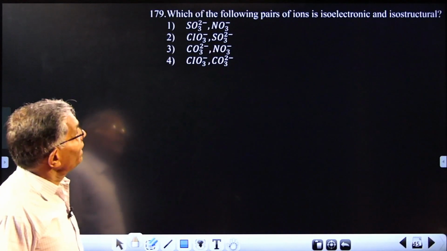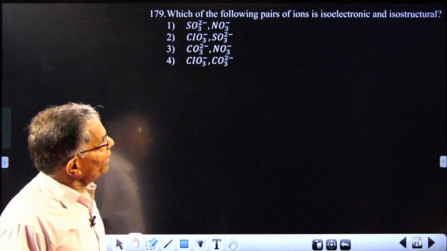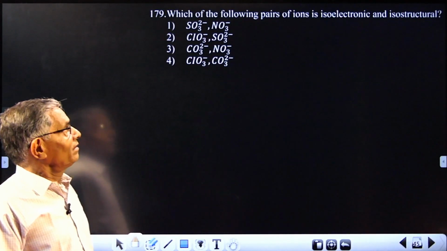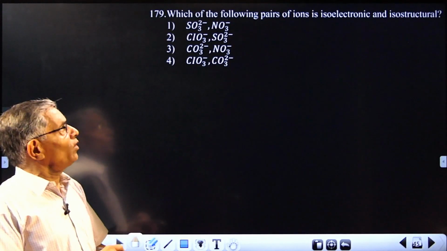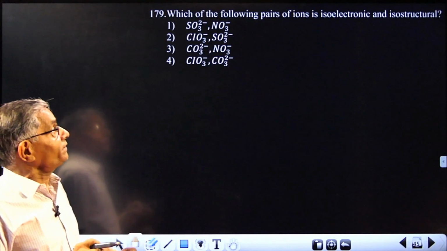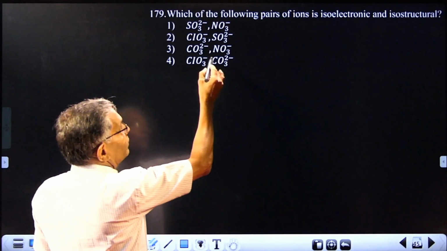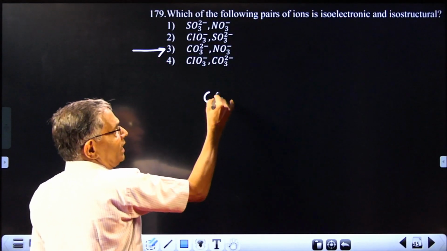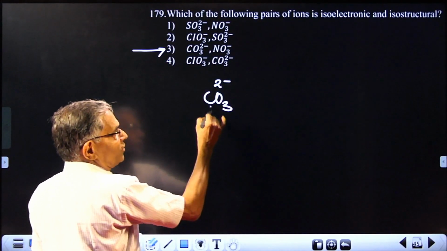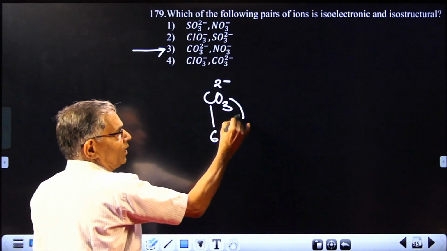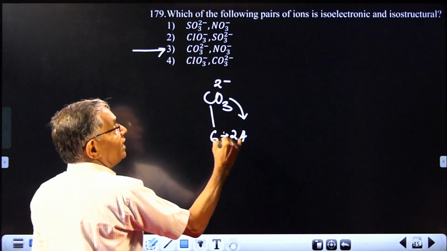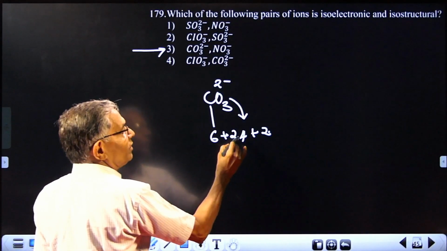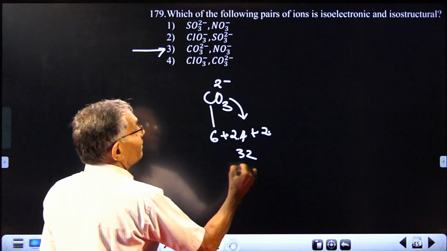45. Which of the following pairs of species are isoelectronic and isostructural? You count the total number of electrons and then see whether they are having the same shape. The answer will be 3. I'll show how. Carbonate is having total number of electrons: 6 electrons for carbon, 3 into 8, 24 electrons for oxygen, plus 2 electrons gained from somewhere else. So total will be 24 plus 8, 32.